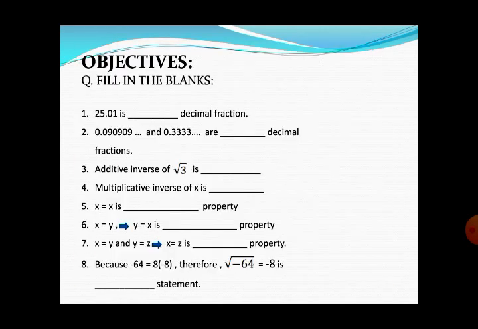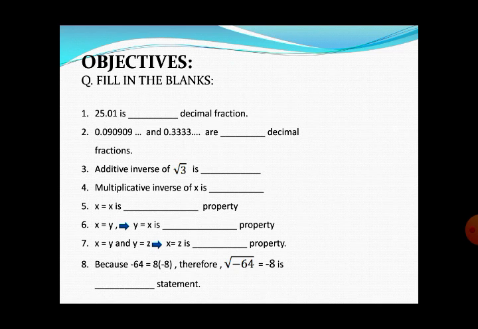After discussing all these properties, it will be better if we discuss some objectives. Read these objectives carefully. You have to fill in the blanks. This is all from the discussed content. Number 1: 25.01 is a dash decimal fraction. I will not tell you the answer. You have to identify the answer. The book is with you and the lecture is with you, so follow that and fill it in.